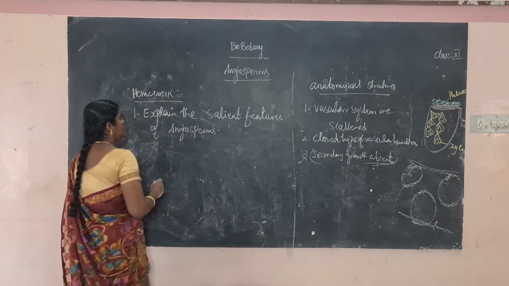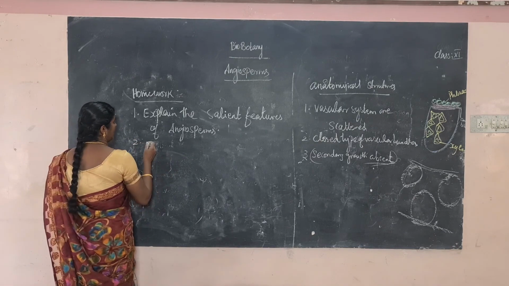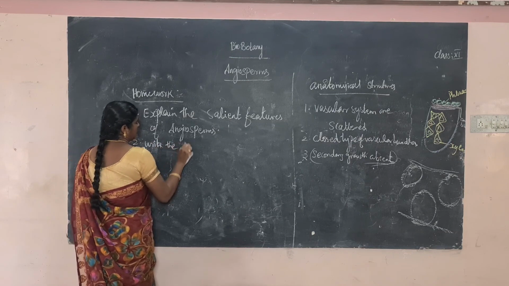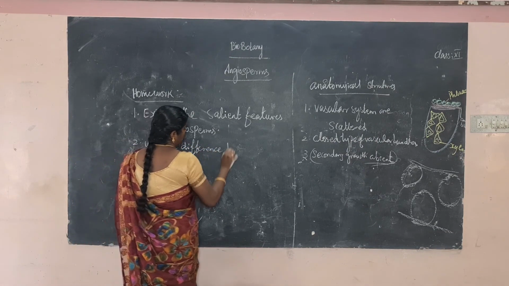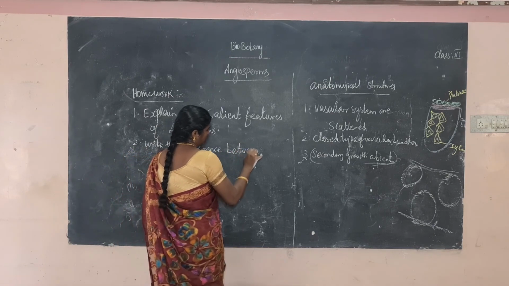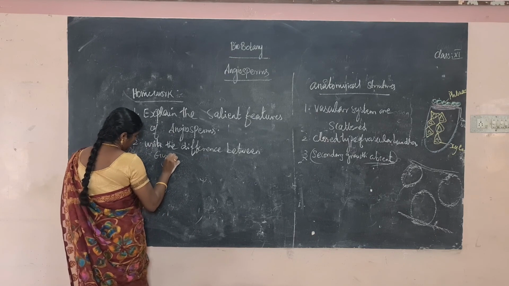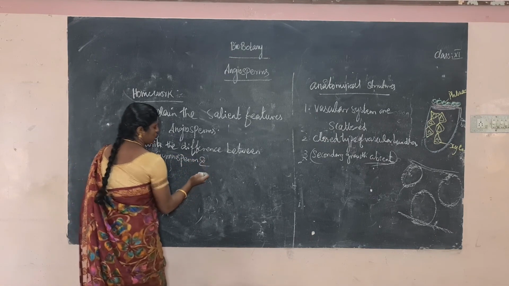Next, write the difference between gymnosperm and angiosperm.